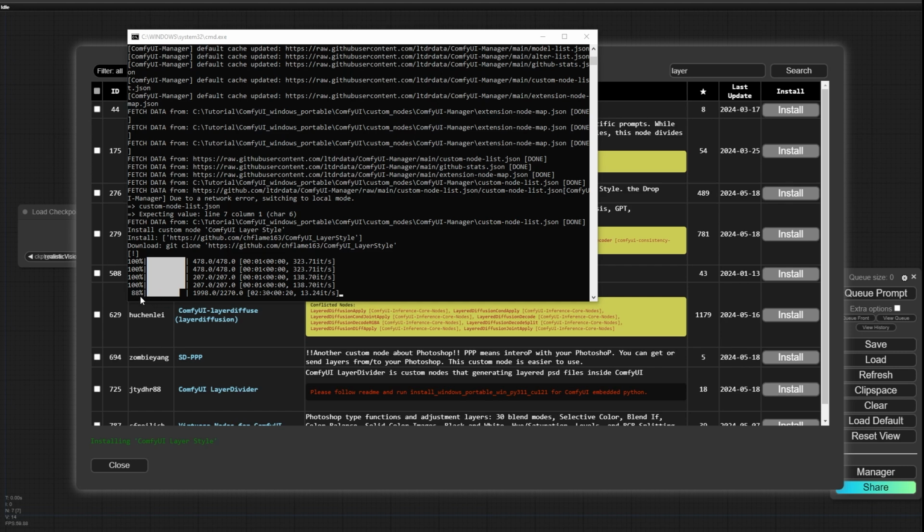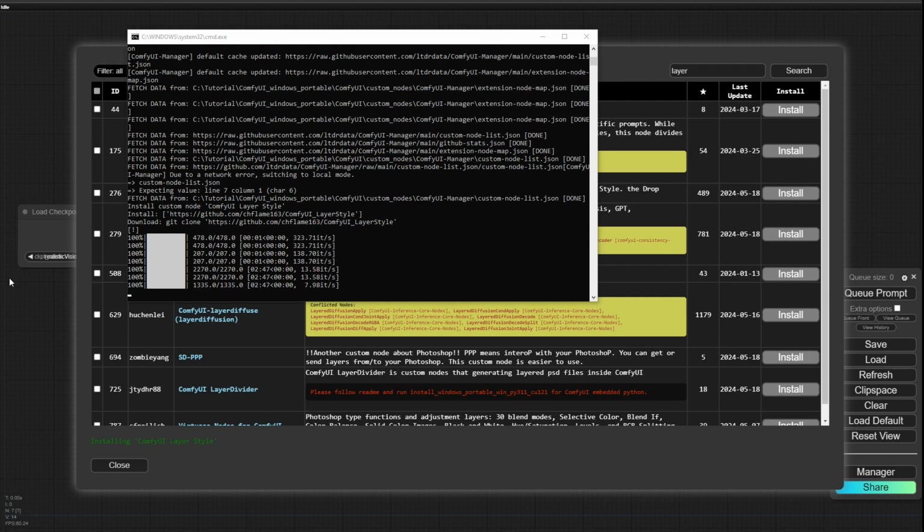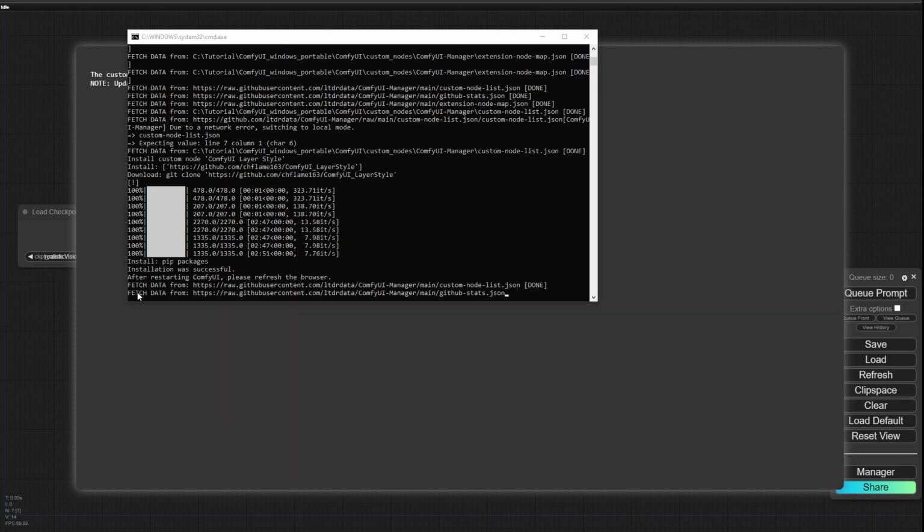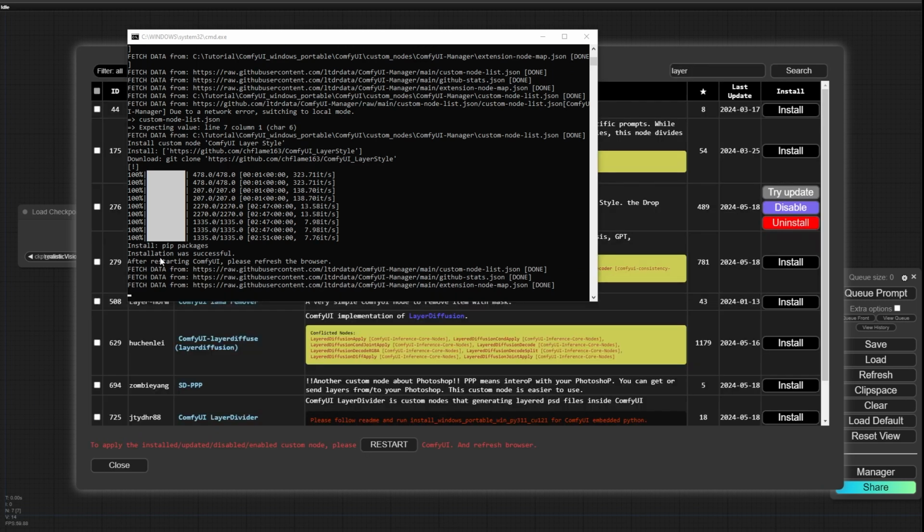Still it's downloading and I'm waiting. Okay, downloading is finished, and here I can see this message: installation was successful.